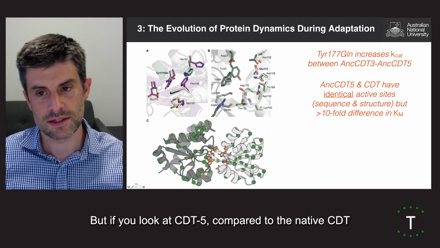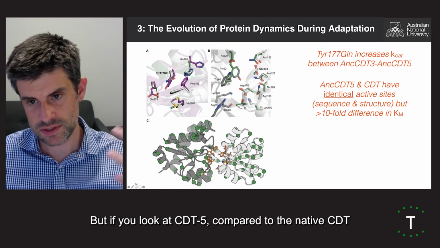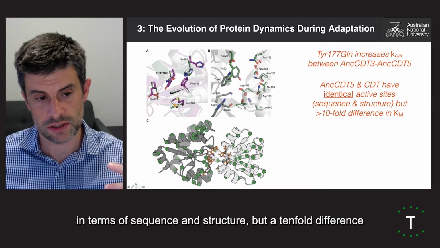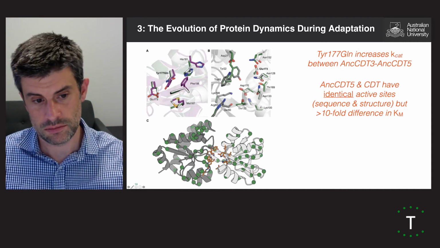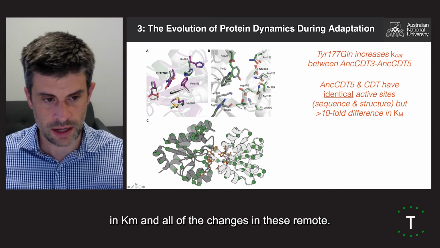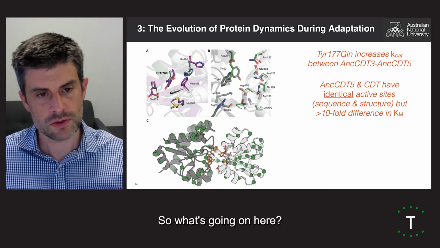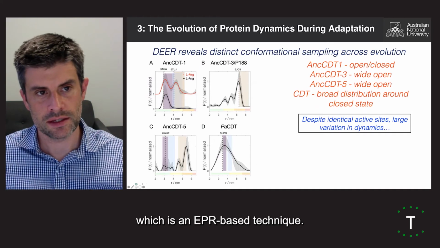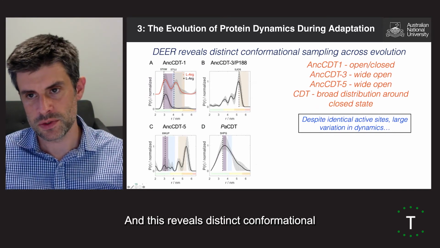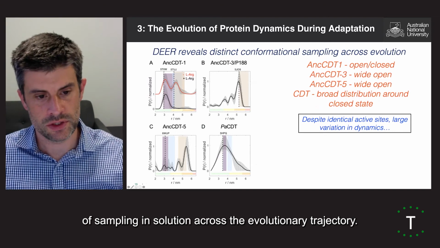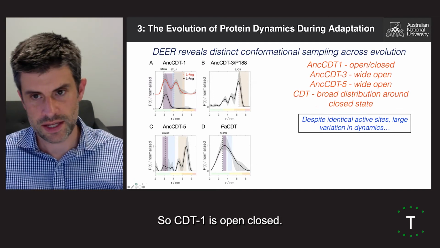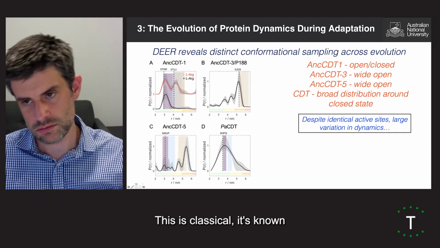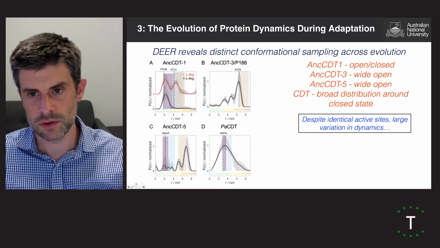But if you look at CDT5 compared to the native CDT, they have identical active sites, both in terms of sequence and structure, but a 10-fold difference in Km. And all of the changes in these are remote. So what's going on here? We used a technique called DEER, which is an EPR-based technique, and this reveals distinct conformational sampling in solution across the evolutionary trajectory. So CDT1 is open-closed. If you add ligand, it goes to the closed. This is classical, it's known for the fold.